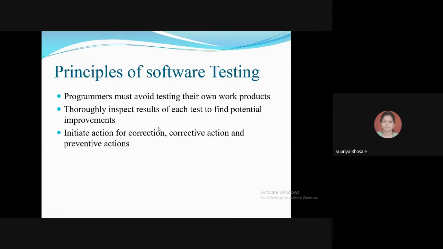If I am developing a particular product, then I should give that product to someone else for testing, and I should not test the product which is developed by me. Why so? Because everybody is in love with their own work product. Whatever he or she has made, may have some kind of affection for that product.